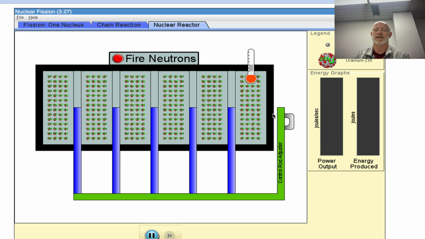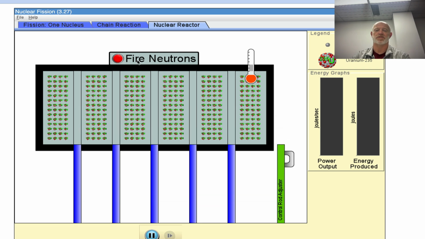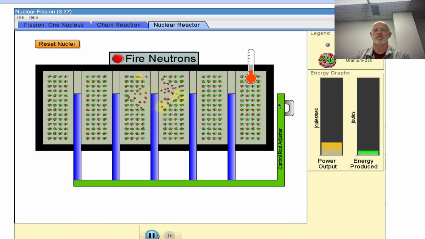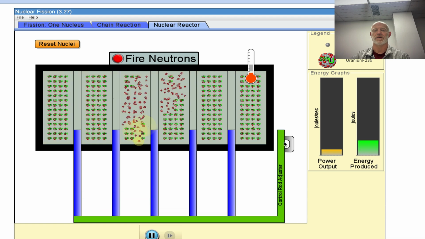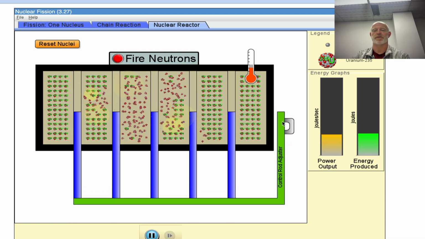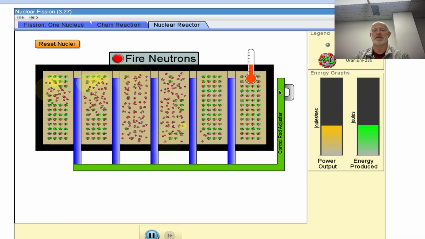Okay? So in this case, you start a reaction. You can actually open this up and you fire a neutron in there, and it's going to start reacting. And then I can use control rods to come in here and block the process or slow it down. Okay, and if it slows down too much, I can open it back up and I can speed it back up again.